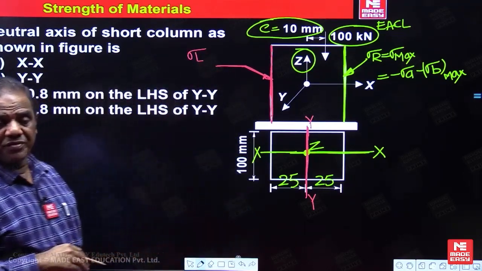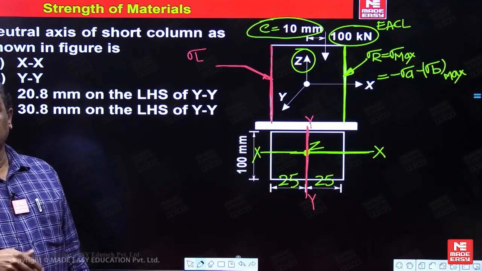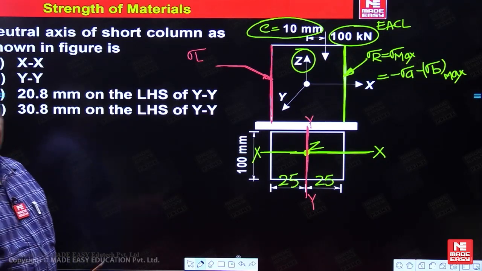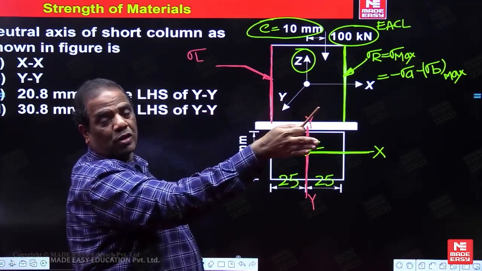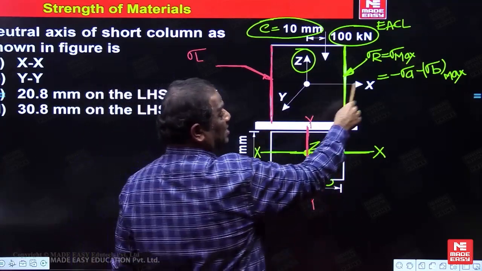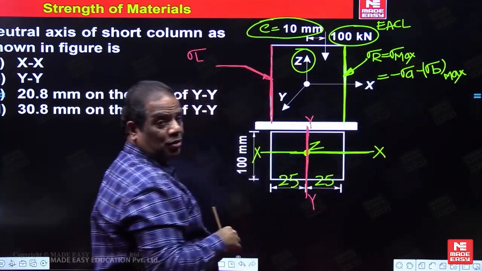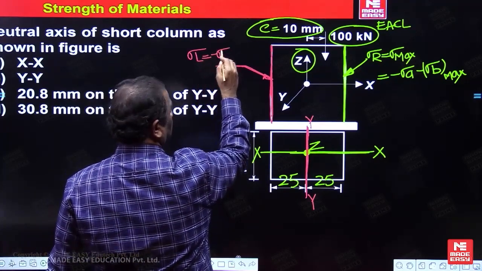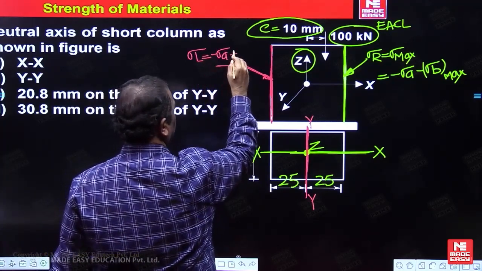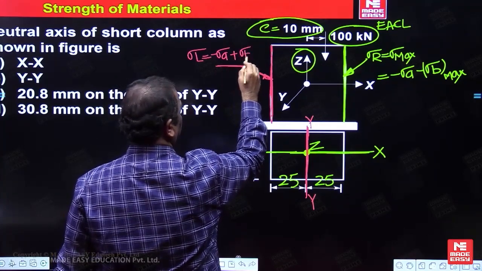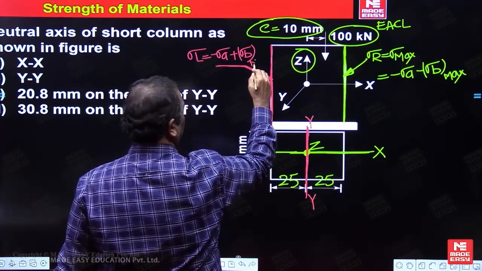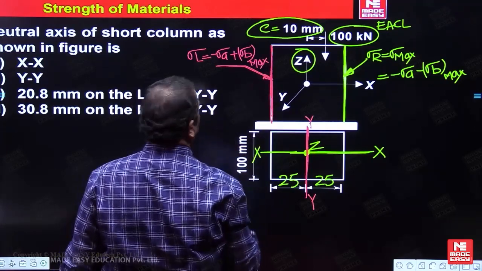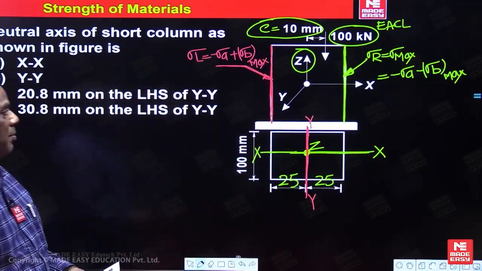The resultant stress on the left hand side. What change are you going to get? On either side the bending stresses are unlike in nature. Right side I am getting compressive, which means on the left side you are going to get tensile. So here the stress will be minus sigma A plus sigma B max.